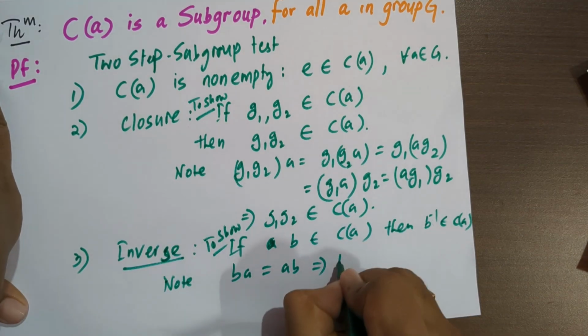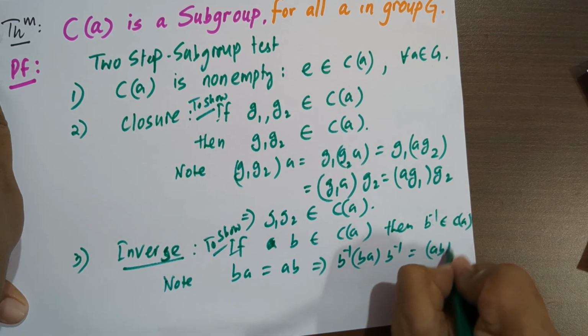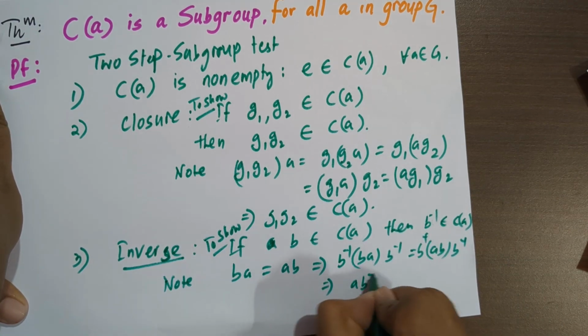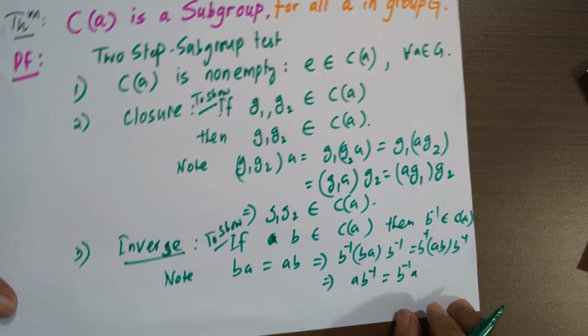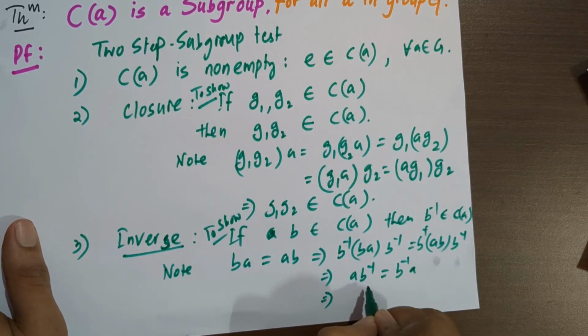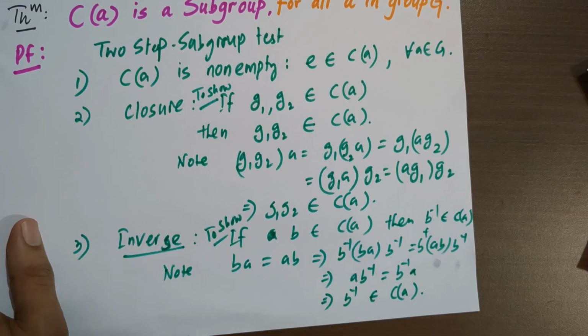Now let's multiply B inverse on both sides. So here we have AB inverse and B inverse A, because B inverse B will cancel, and here we have B inverse. So B inverse commutes with A, that implies B inverse belongs to the centralizer of A.